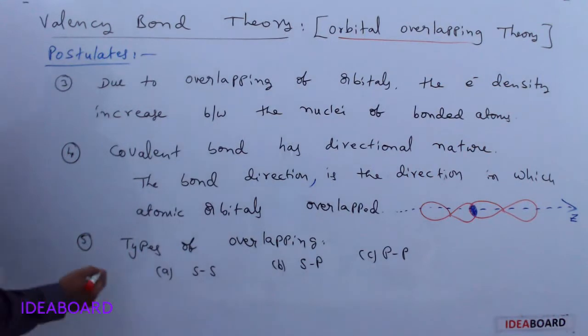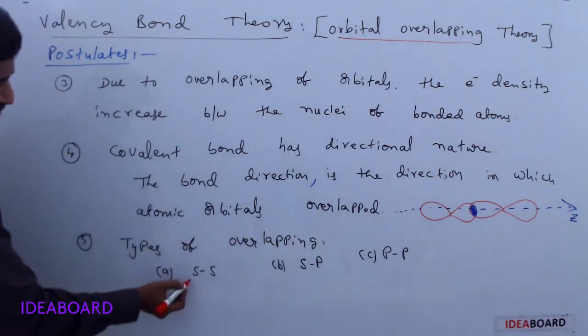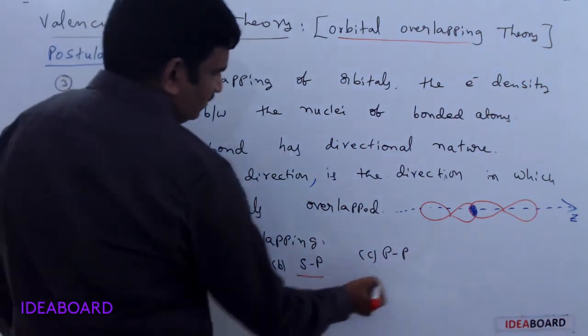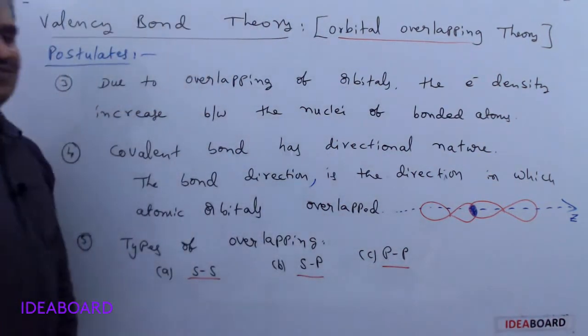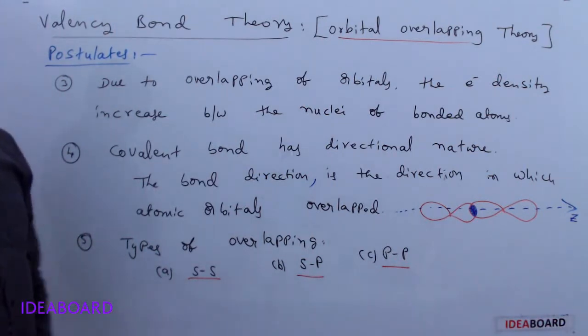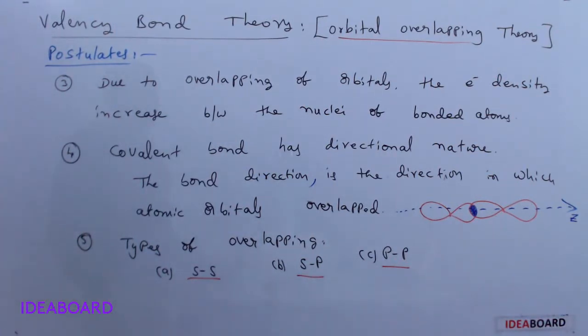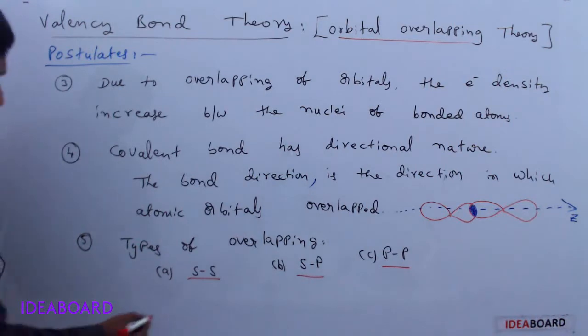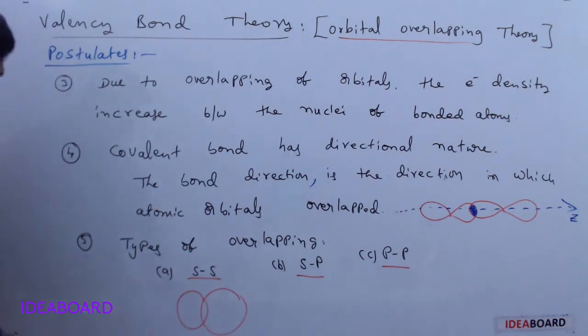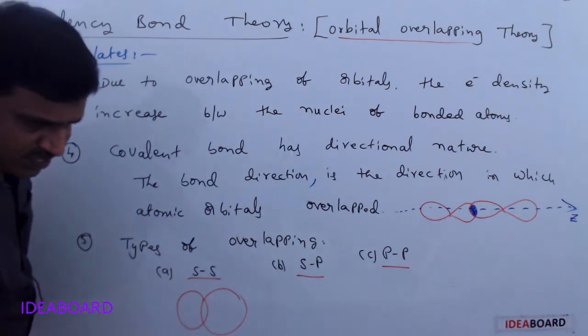There are mainly three types of overlapping. One is called SS overlapping, the second is SP overlapping, and the third is PP overlapping. What is SS overlapping? SS overlapping means a spherically shaped s orbital overlaps with another spherically shaped s orbital. Here this is the overlapped area.